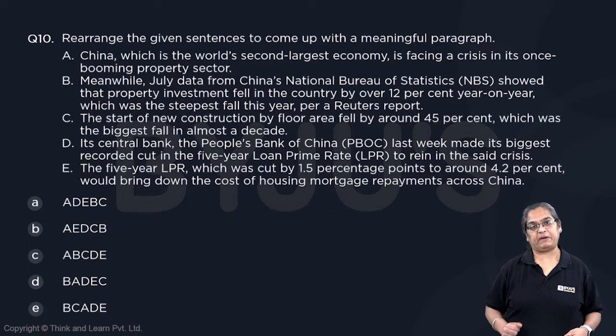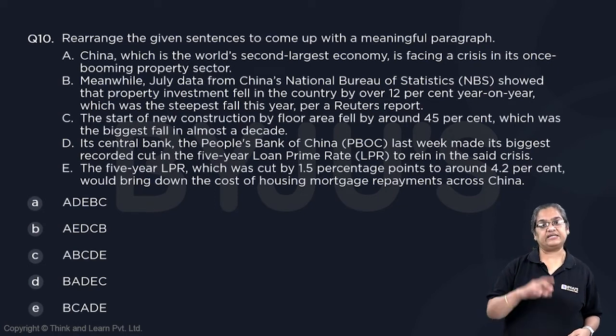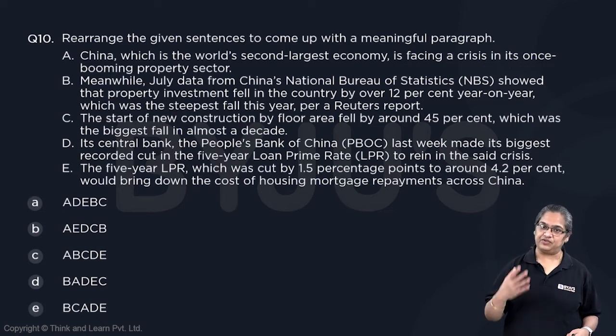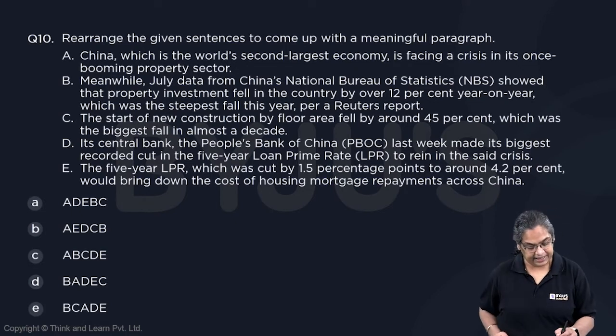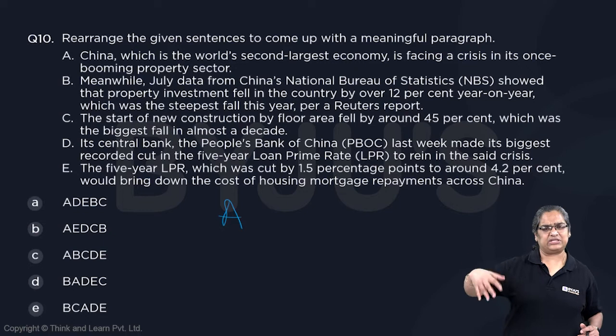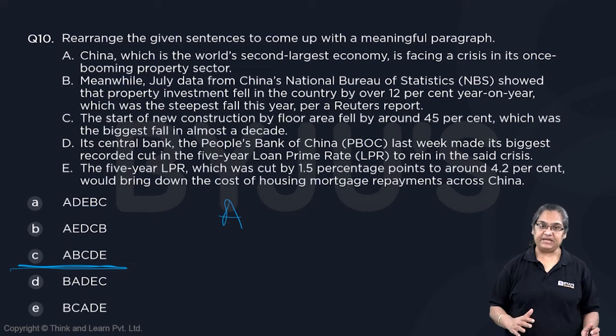This is a 5-sentence parajumble, which is a little longer, therefore more stressful than a 4-sentence parajumble. So here again, you look at the starting sentences, you look at the links and decide which one works better. China, which is the world's second largest economy, is facing a crisis in its once booming property sector. Meanwhile, July data from China's National Bureau of Statistics showed that property investment fell in the country by 12%. Now, between A and B, A looks like a very good starting sentence. B looks like it's going to continue from somewhere. So we are left with options A, B, and C.